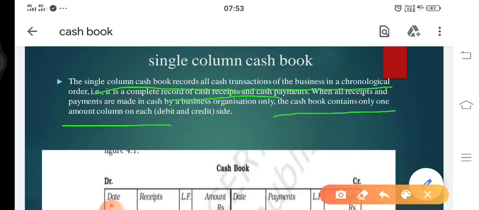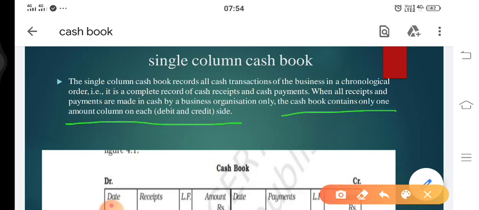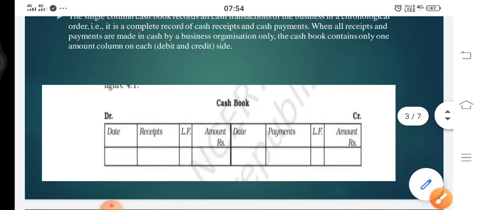When we talk about the single column cash book, this is our punchline, this is our important line: in this type of cash book, the cash book contains only one amount column, each on the debit side and the credit side. That means we do not have to make more than one amount column, we simply have to maintain one amount column. Let's check the format.